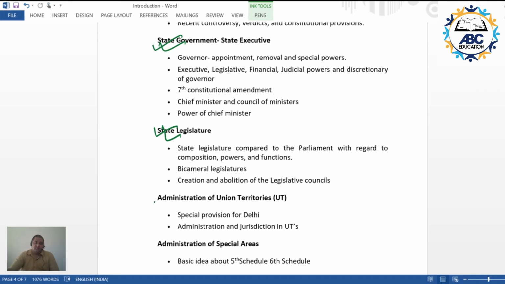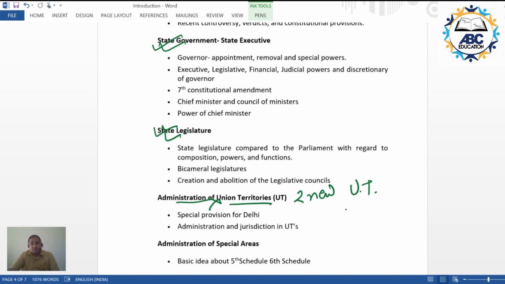We'll be covering the topic with respect to administration of UTs. Now this becomes important for the purpose of examination because recently two new UTs have come up, that is J&K and Ladakh. These two new UTs are in the news every now and then. So this is another area from which questions can be expected.